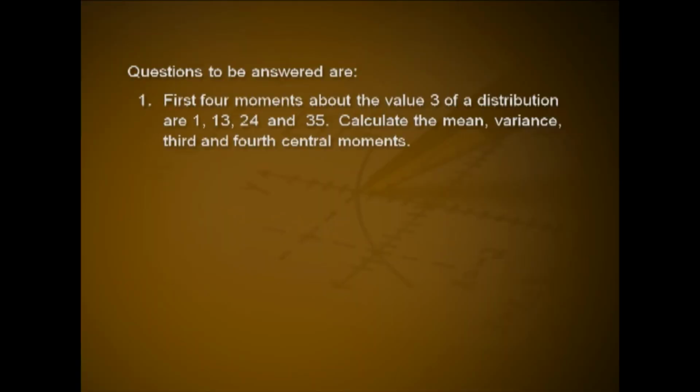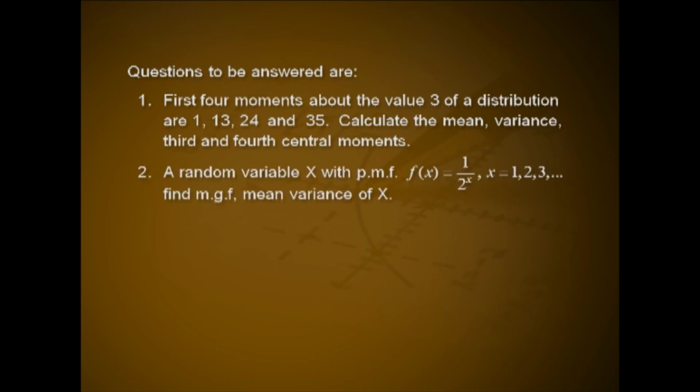Before attending the next session, please try to answer the following questions. First 4 moments about the value 3 of a distribution are 1, 13, 24 and 35. Calculate the mean, variance, third and fourth central moments. A random variable X with PMF f(x) = 1/2^x, for x = 1, 2, 3, etc. Find MGF, mean and variance of X.